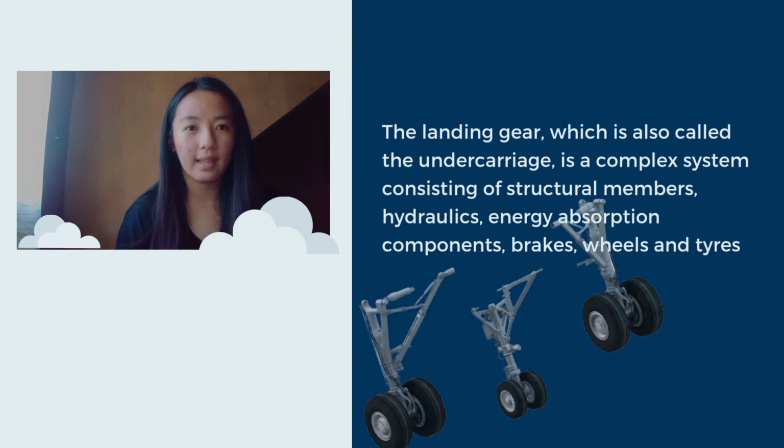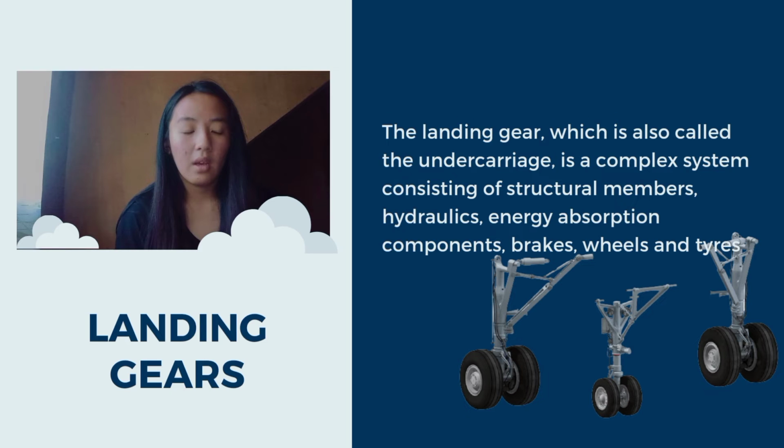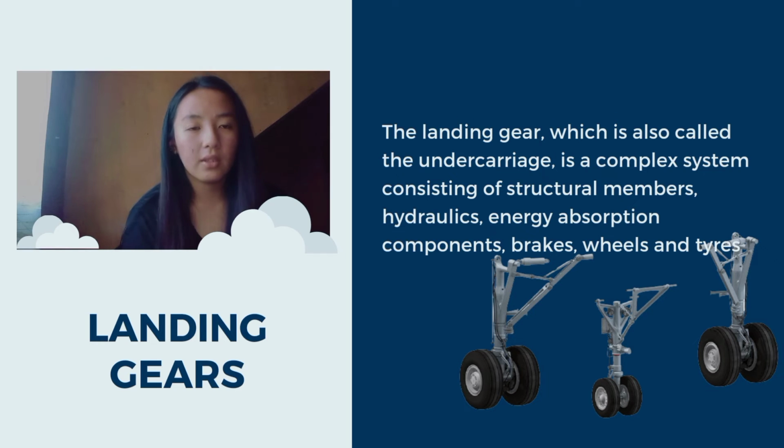The last one is the landing gear. It is also called the undercarriage. It is considered a complex system that consists of structural members, hydraulics, absorption components, wheels, and tires. It is designed to support the aircraft while grounded and to withstand high loads during landing without any damage, providing comfort to the passengers.